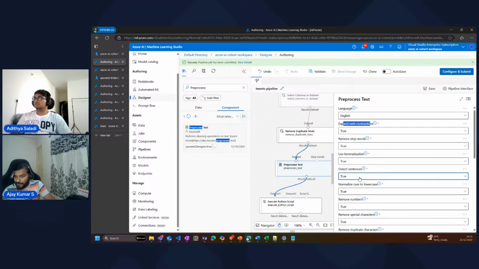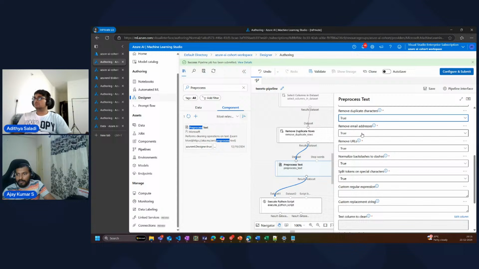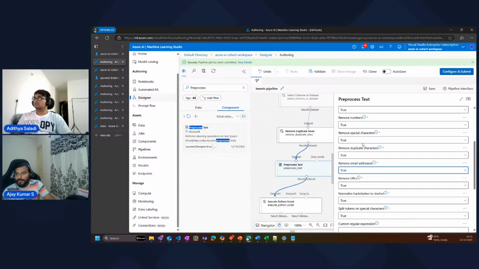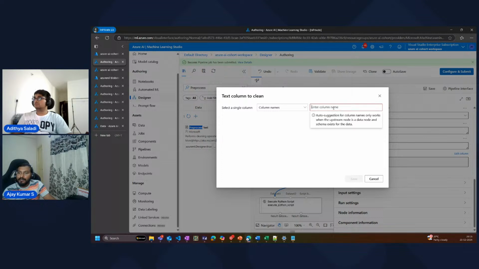If you want to detect sentences, you can do it. You can normalize stuff, remove special characters, remove duplicate characters. That is also done here. We talked about email address removal. That is also done here. Removing of URLs is also done here. A lot of these unwanted and special characters can also be removed here.